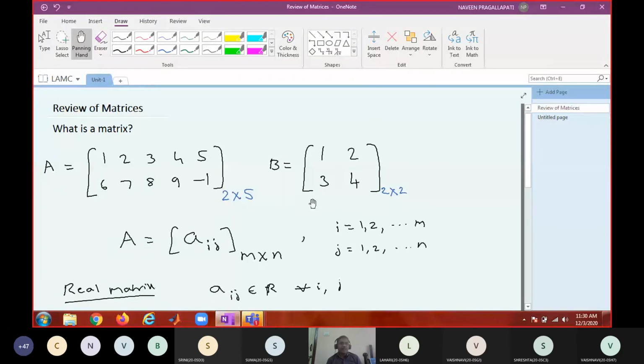So what does a matrix mean? It is a rectangular arrangement, right? Let us write the answer here.